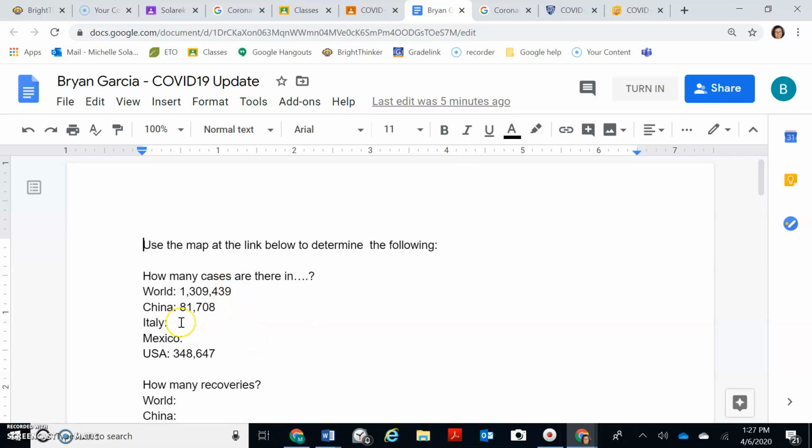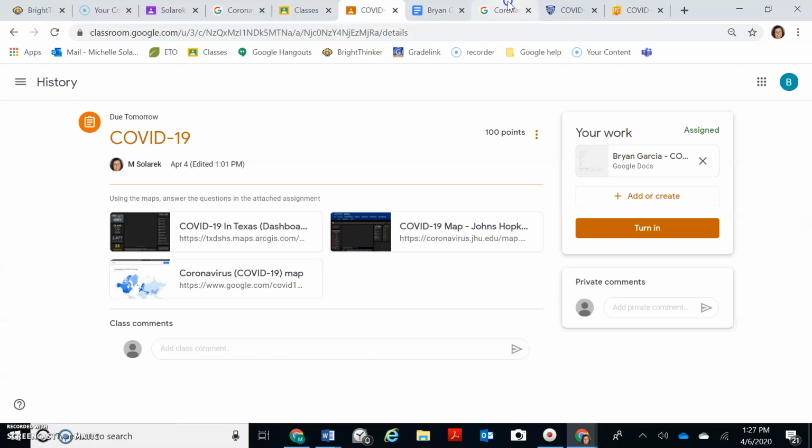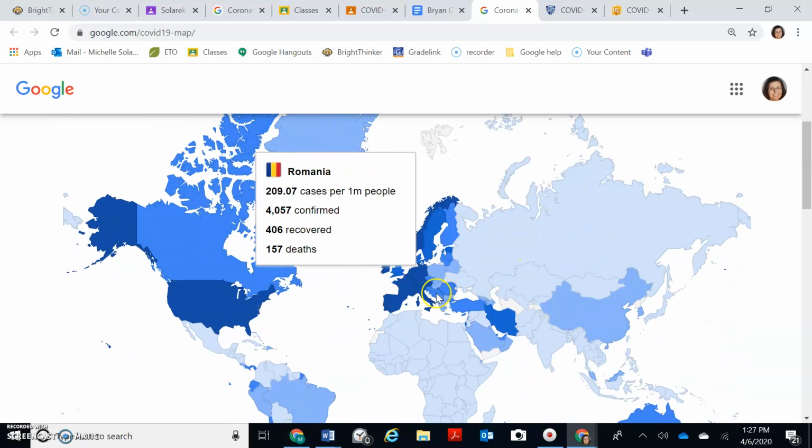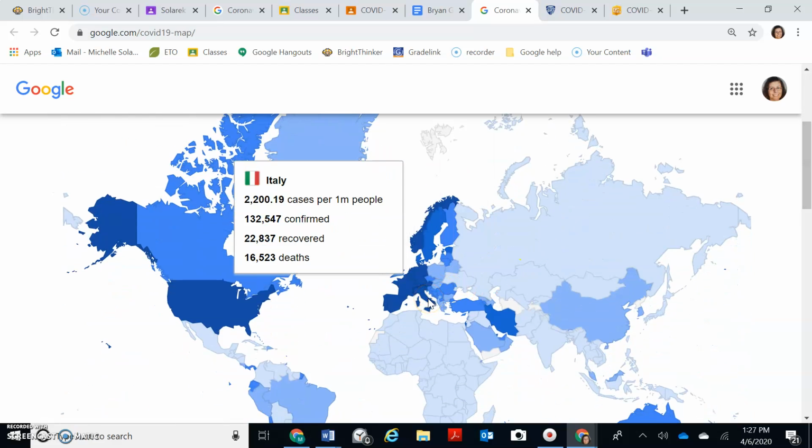But let's go ahead and take a look at how you're going to fill this form in. Let's go to Italy. How many cases are there currently in Italy? So that's not filled out yet. Let's go to our maps. Well, we have this map. This map is on worldwide right now. This right here is Italy, and I know that, so I can see it and click on it.